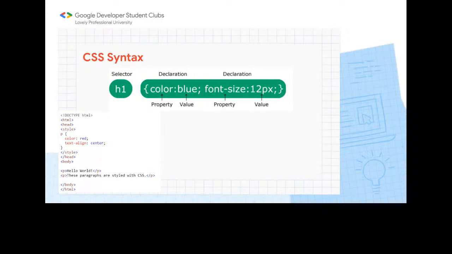This is known as internal CSS. We use the style tag, and this is known as the internal CSS. I will tell you about the three types of CSS also, so that you will get to know. Now let's move forward here. Next, this is an example.